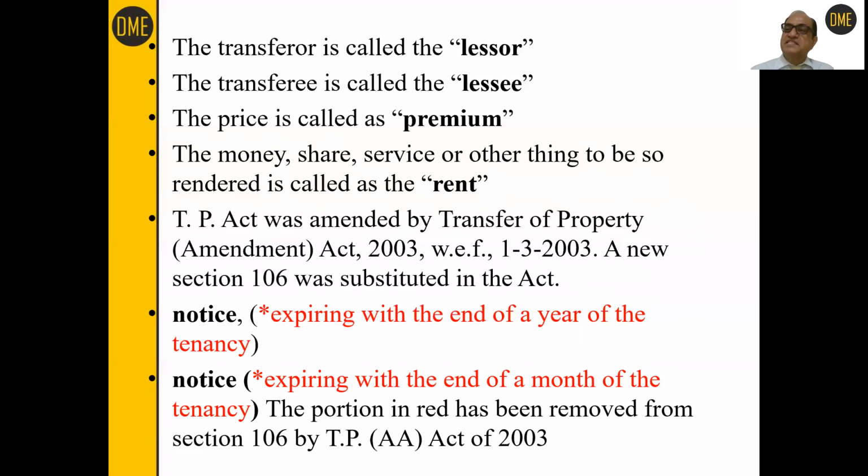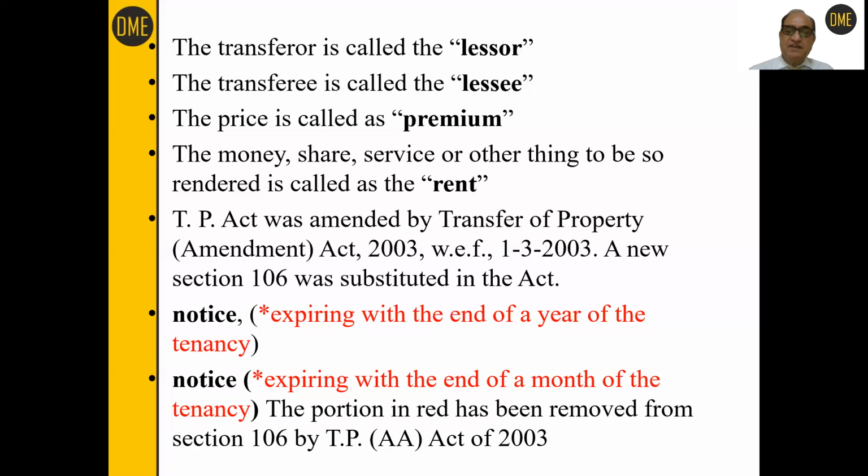Notice should be given in such a manner in the month of December 2020 so that it may reach the tenant and its period should expire with the end of a year of the tenancy, if the tenancy was from year to year. Similarly, this notice should expire with the end of a month of the tenancy if the tenancy was from month to month.